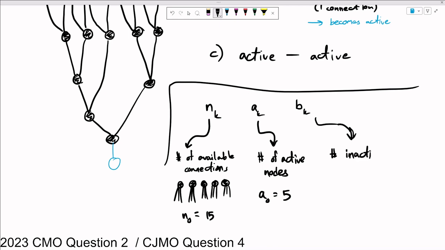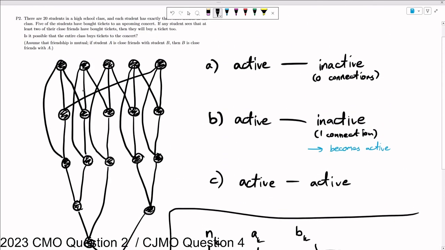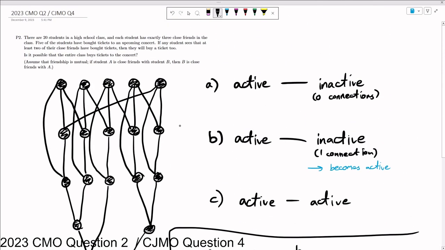And B_K, I will let be the number of inactive nodes with 1 connection. It doesn't quite matter how many students in the class are inactive with 0 connections.